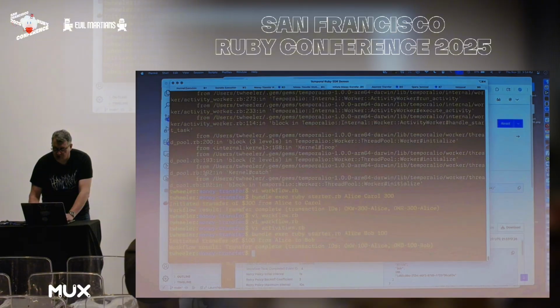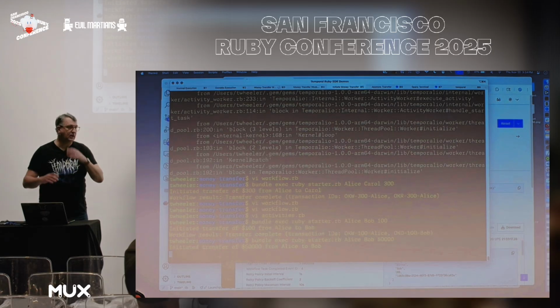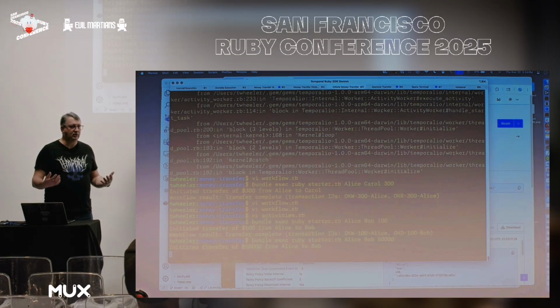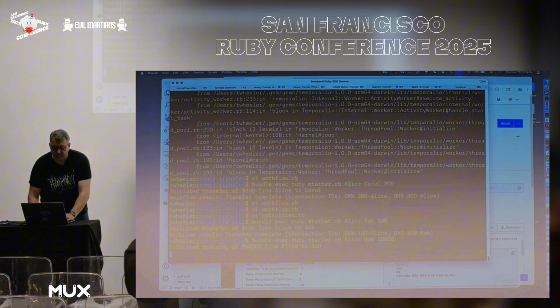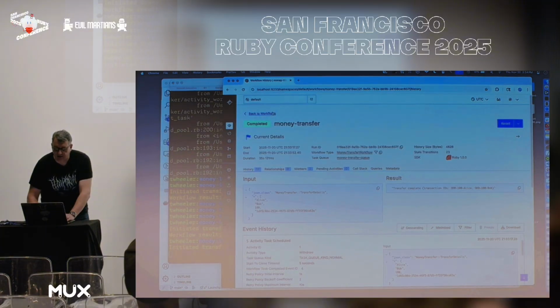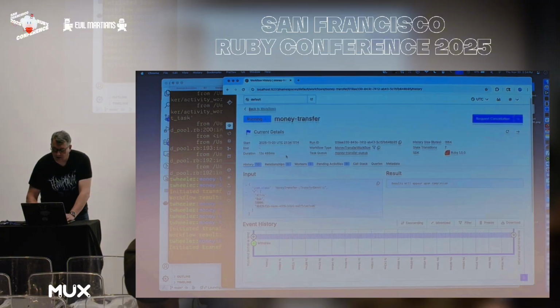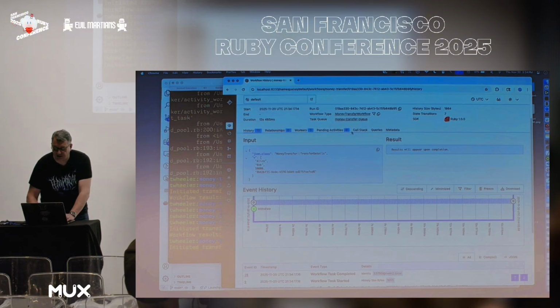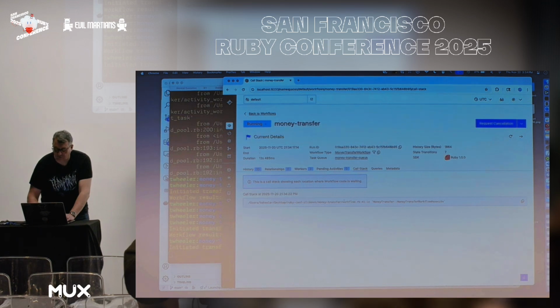And then the final thing I want to show is, let's say that we are going to send $50,000, and I've coded this so that amounts above a certain size require manager approval. So sometimes in an application, you'll have a human in the loop sort of thing, and Temporal supports that. And so if we look at what's happening, it appears there's no activity there. The withdrawal took place, but the deposit hasn't happened yet. And if we look at call stack, it tells us, oh, workflow.rb, line 41, is where it's stuck.